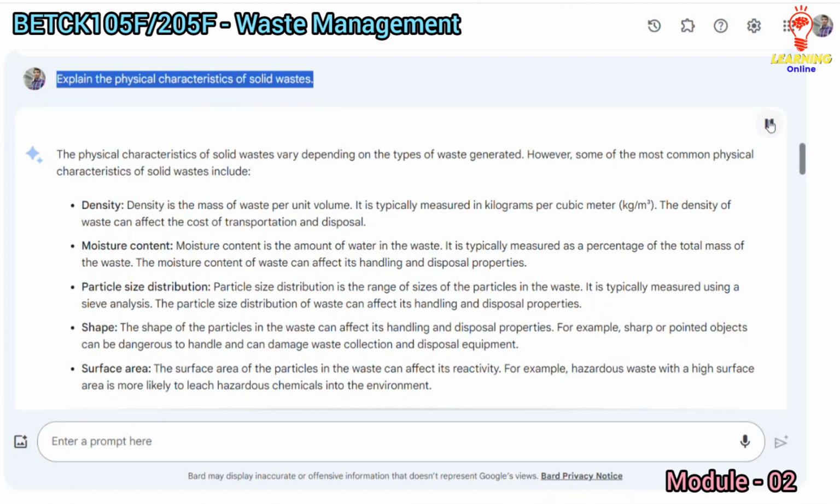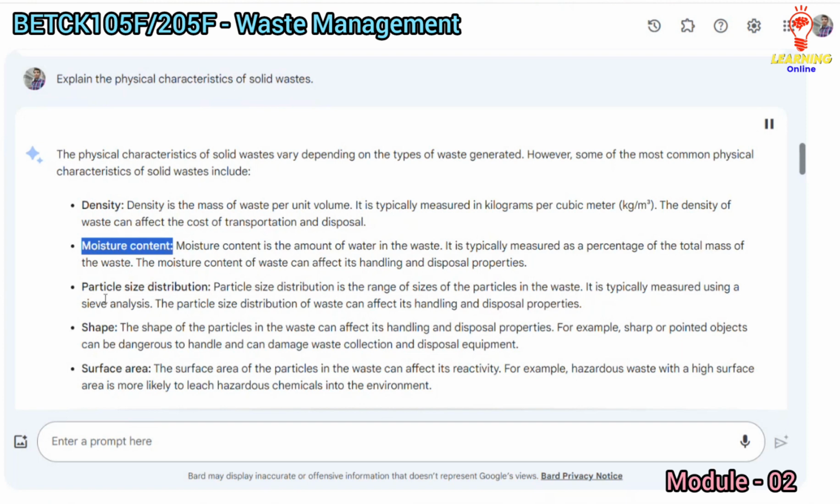Moisture content. Moisture content is the amount of water in the waste. It is typically measured as a percentage of the total mass of the waste. The moisture content of waste can affect its handling and disposal properties.